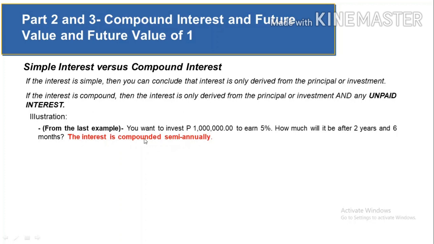It might be clearer if we have an illustration. This illustration is coming from the previous example where you want to invest 1 million at a rate of 5%. The question is the same, which is how much will be your investment after 2 years and 6 months. However, there is a red colored text here which states that the interest is compounded semi-annually, which basically means the charging of interest is every 6 months.